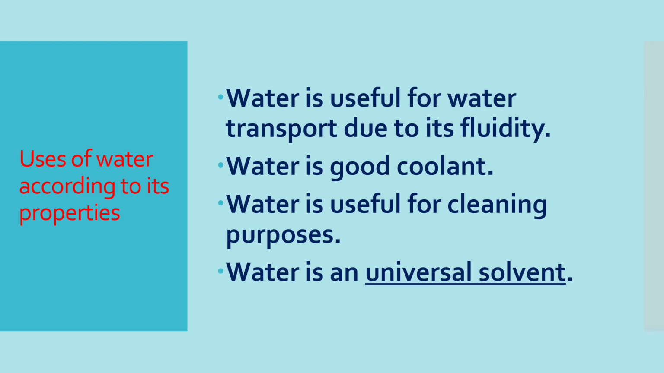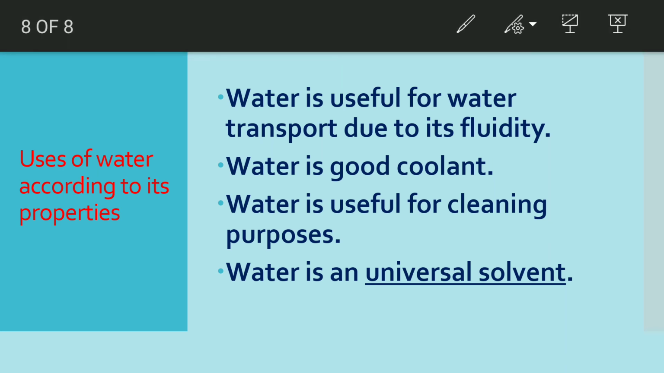There are other uses of water according to its properties. First, water is useful for water transport due to its fluidity. Water falling down from a height is used for generating electricity with the help of a generator. Second, water is a good coolant. Water is a good coolant and is used in motor vehicles to control the temperature of the engine.